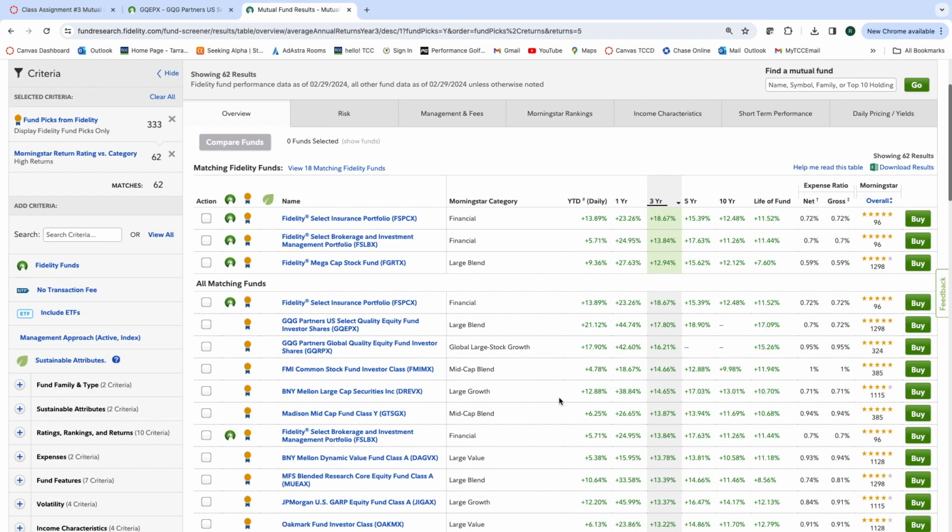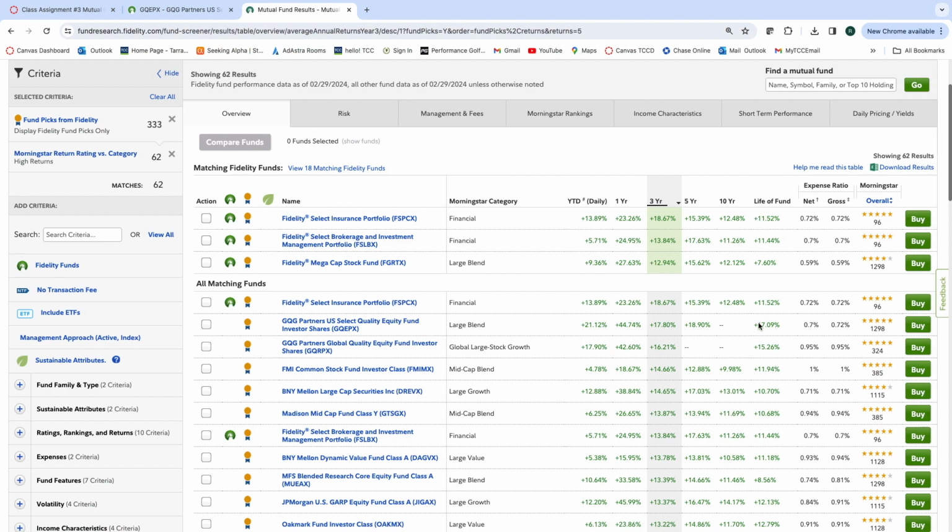Whatever company you're with, Fidelity may be the company that holds the fiduciary responsibility, but at least it gives you ideas of how to research. You can research this in a lot of different ways. You're going to see all of the funds right in here. You can look at 1, 3, 5, 10 years, lifetime of funds. That's how I would start picking it, by the fund that we are looking for.